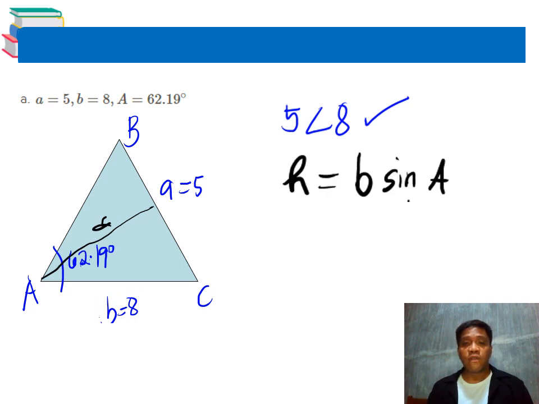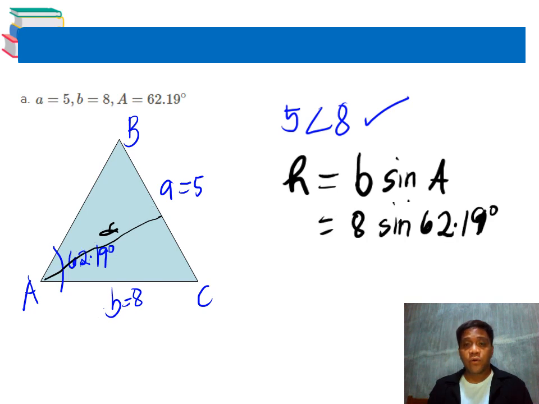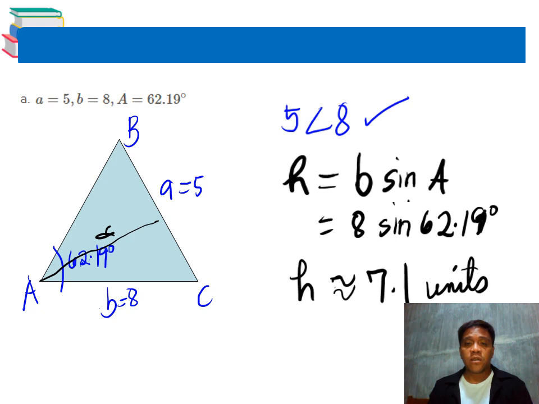So we're going to find the value of h, which is b. h is equal to b sine A. Replacing the value of b, which is 8, and the angle A, which is 62.19, we have h equals 8 sine 62.19. The equivalent value for that is 7.5 units. Take note that when using the calculator, see to it that your calculator is in DEG mode, so that you can get the exact answer.